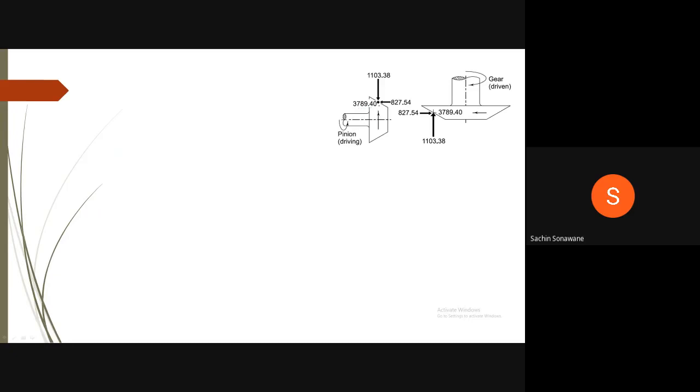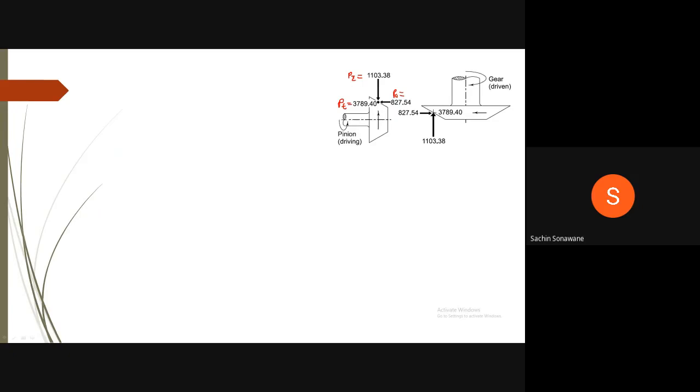Now, we have found out components acting on the pinion. Radial force is nothing but this radial force Pr, which is 1103, and this value is nothing but Pa.